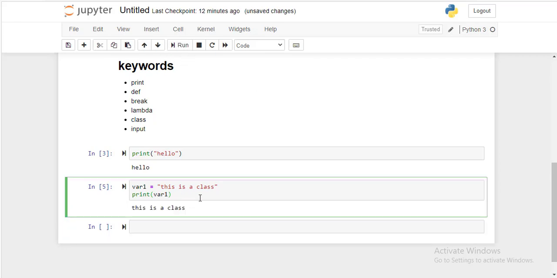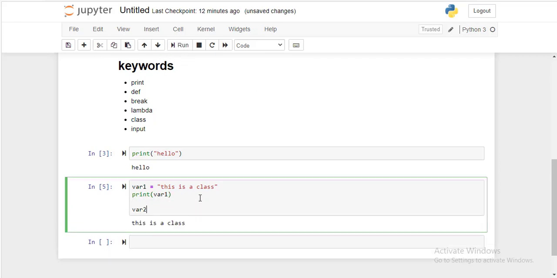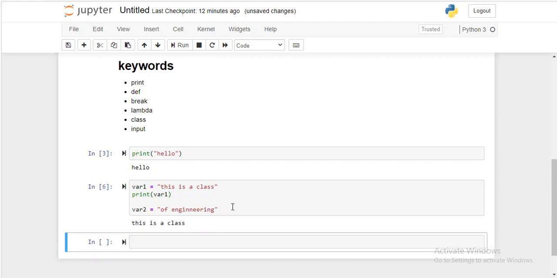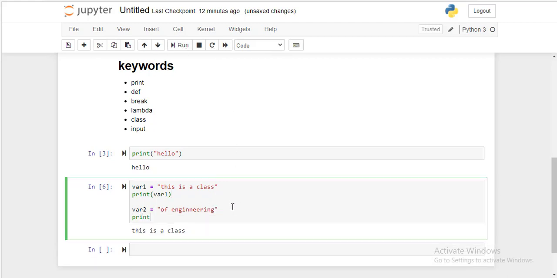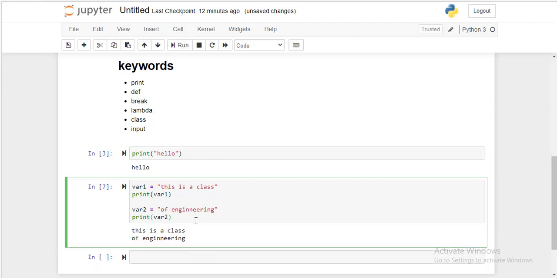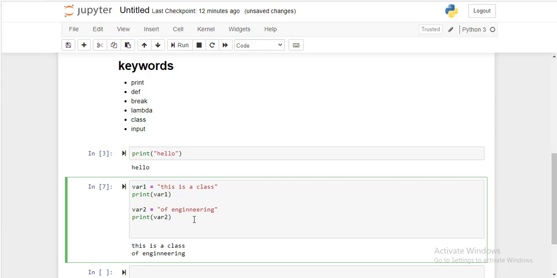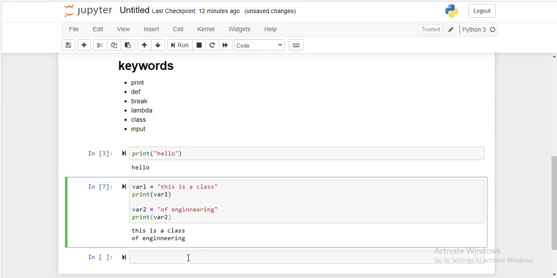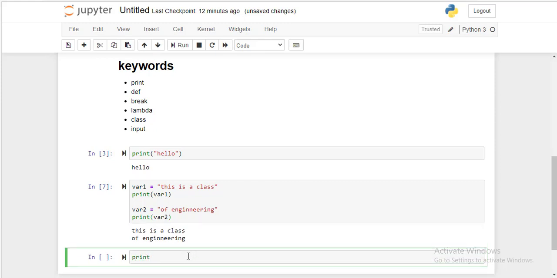Now assign another variable var2 is equal to of engineering. This is var2. Now print var2. Now you need to concatenate, add these two strings. So you use print var1 plus var2.